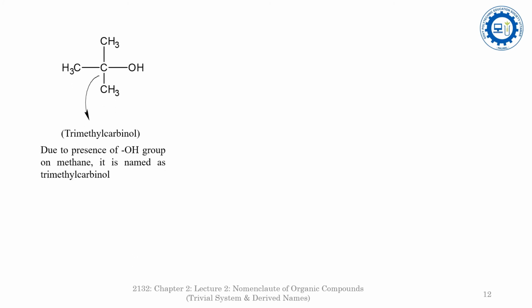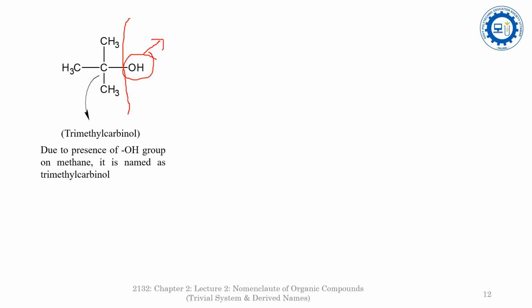It is trimethyl carbinol. In this, you will see that the functional group is OH. As I have said, in the trivial system of nomenclature, this is isobutyl alcohol. But in the derived name, it is trimethyl carbinol.